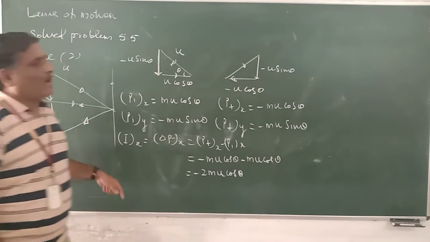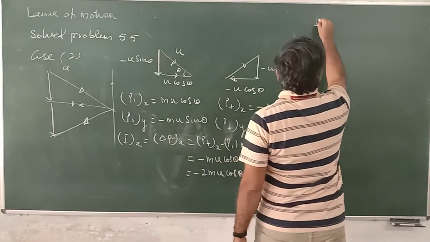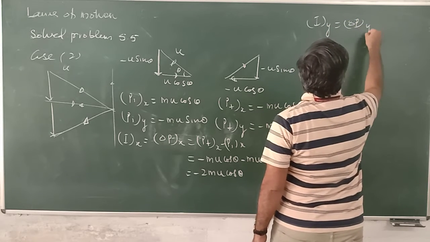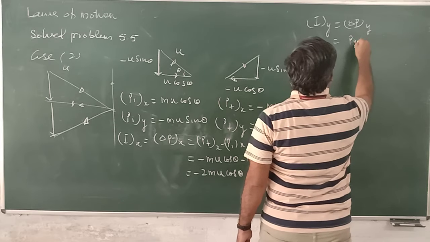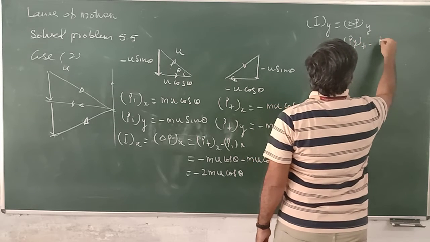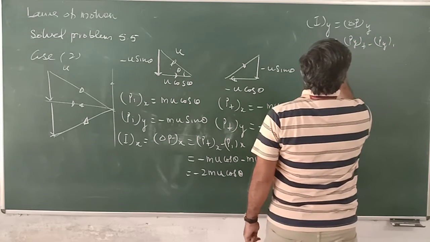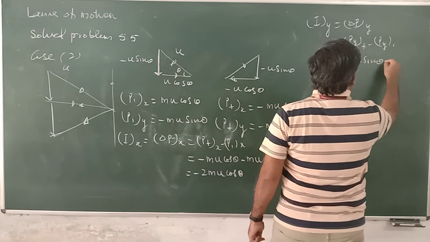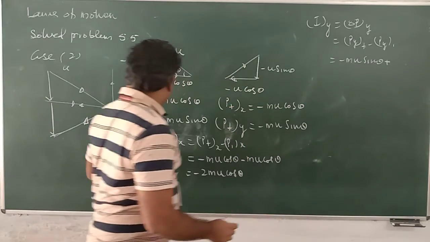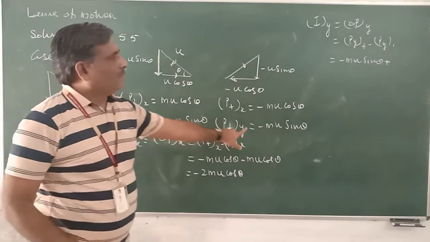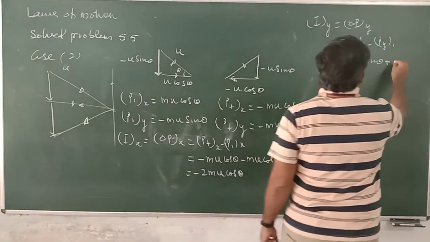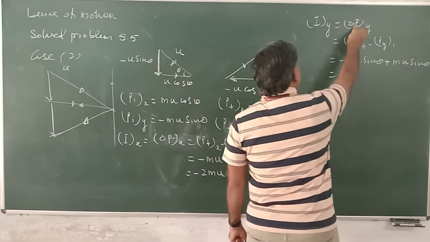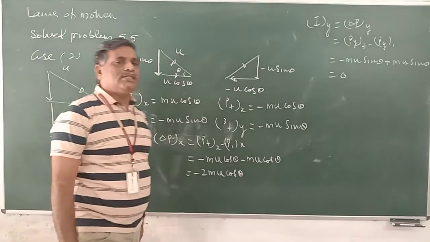But the impulse along the y direction is equal to the change in momentum along y, which is py final minus py initial, minus mu sin theta plus mu sin theta, since the minus becomes plus. Therefore, the impulse along the y direction is 0.